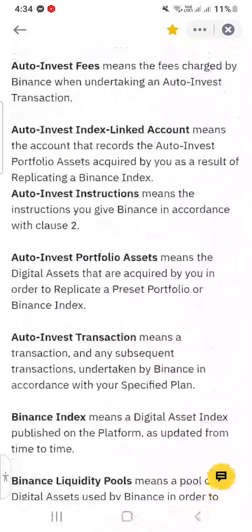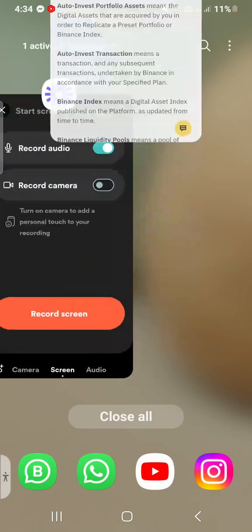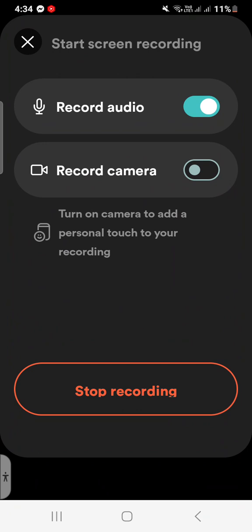And now back to Binance Auto Invest. So this completes our auto invest feature from Simple Earn in Binance.